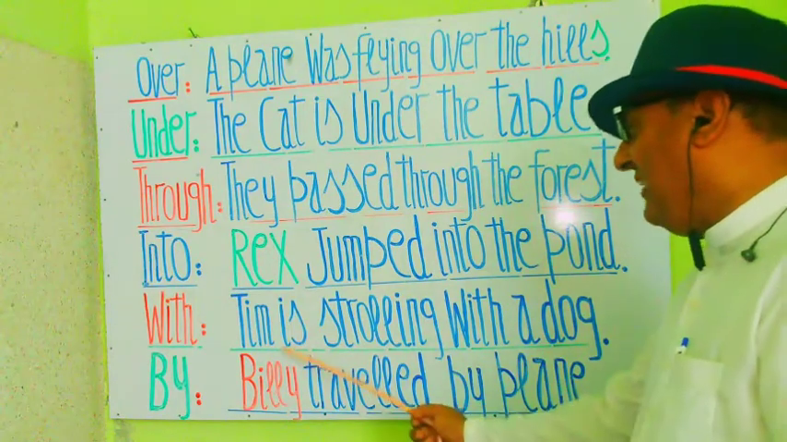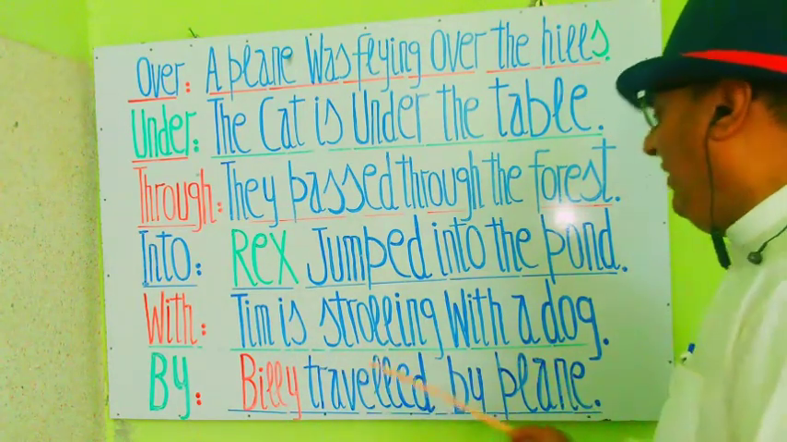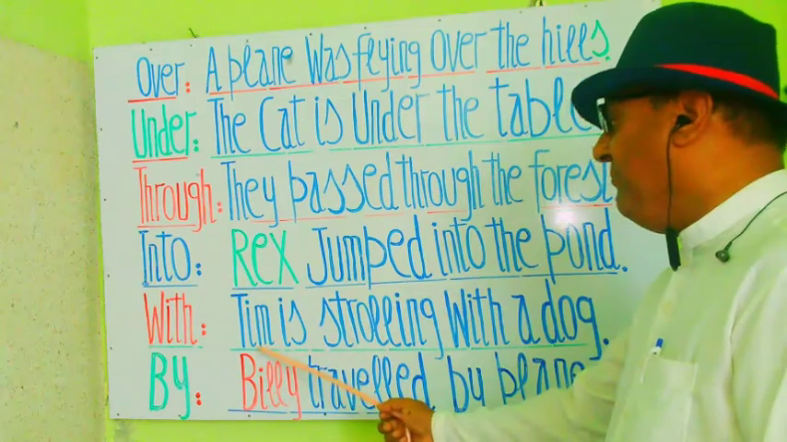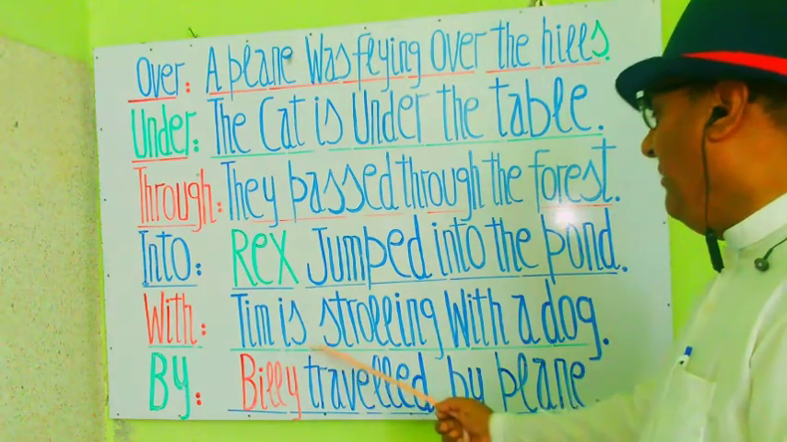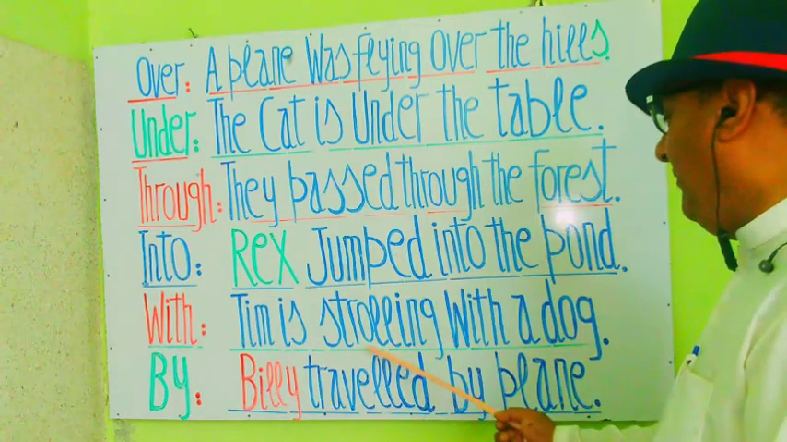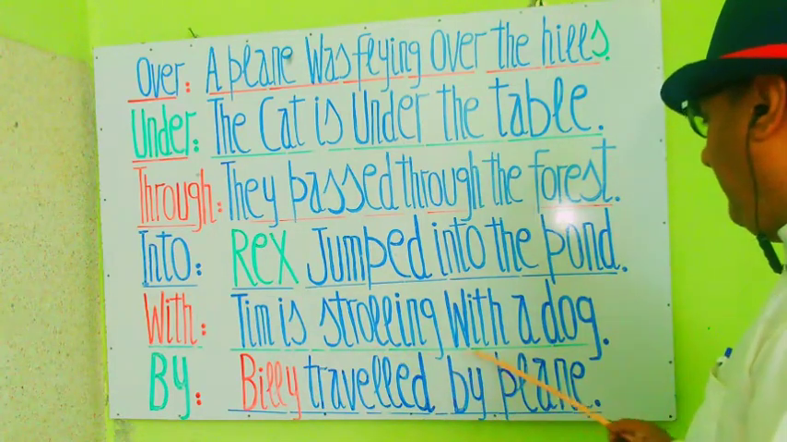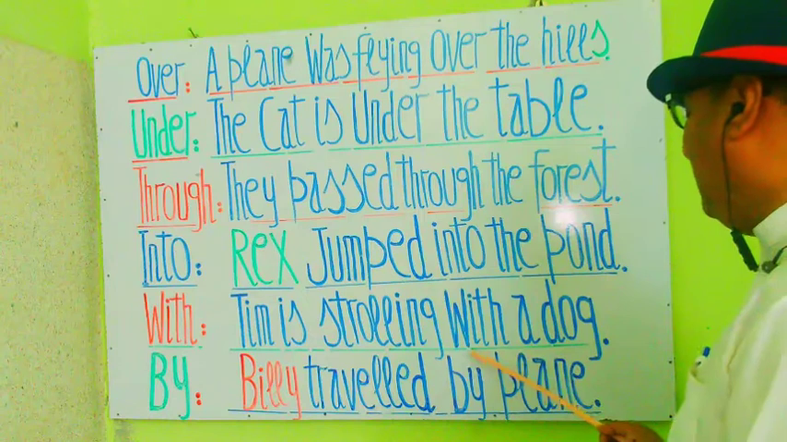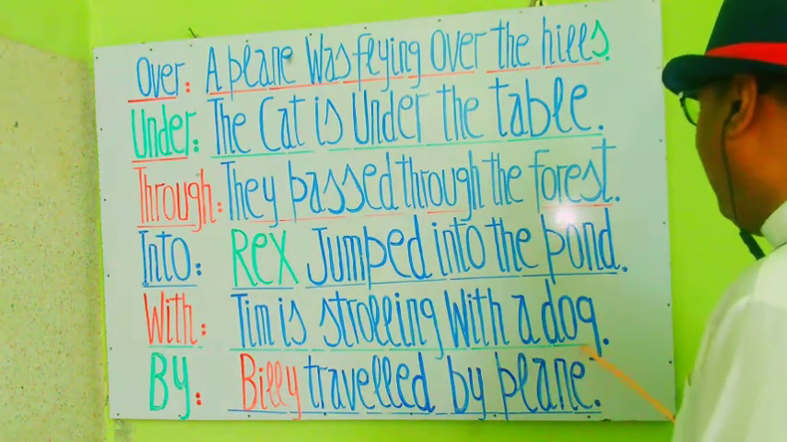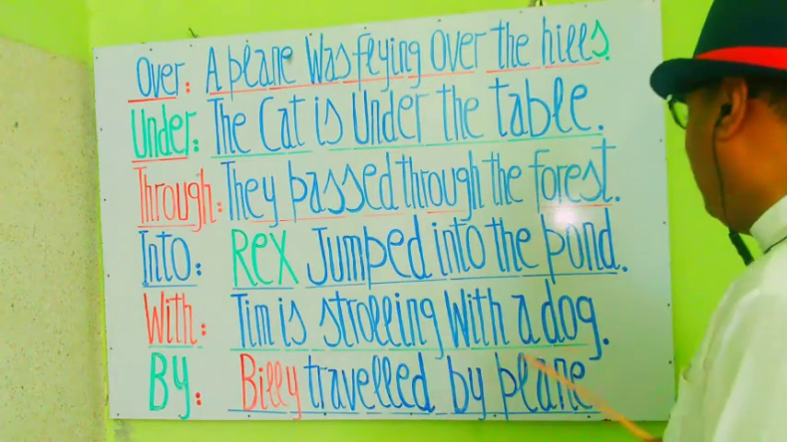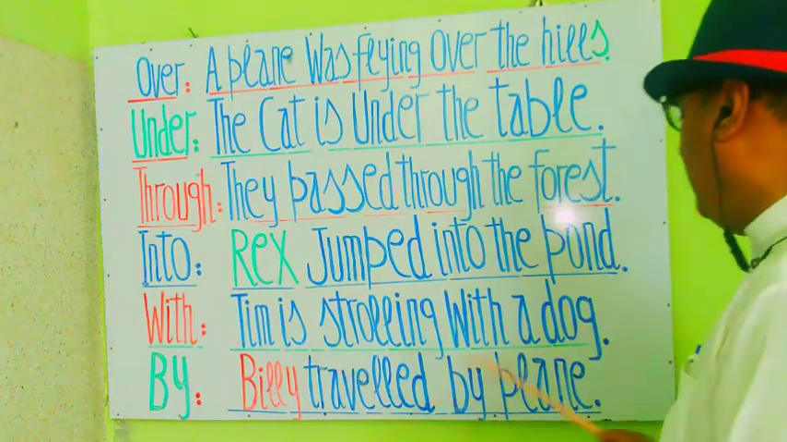Tim एक dog के साथ चहलकदमी कर रहा है। Do you see my students? Tim is a noun and a subject here. Is is a helping verb and strolling is a principal verb. And after strolling you see the with is a preposition and dog is a noun and object here. So Tim is strolling with the dog.